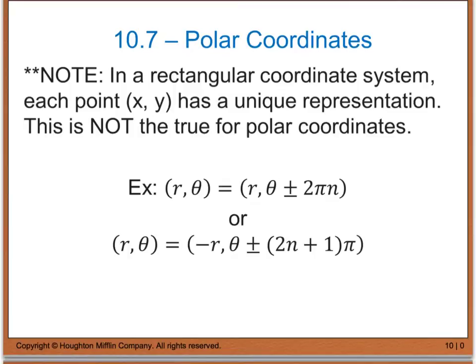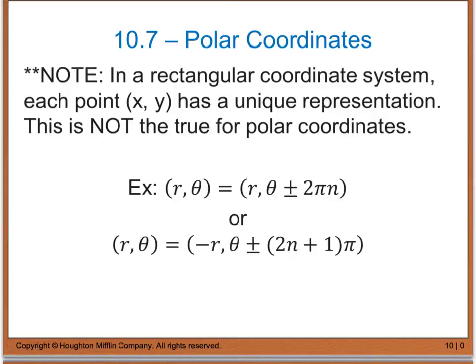Now, one thing I want you to make a note of is when we were dealing with rectangular coordinate systems, each point had a very unique representation. In other words, there's only one coordinate point that had 1, 1. There's only one coordinate point that had the location of 2, -3, and so on. However, when we're dealing with polar coordinates, this is not the case. In other words, I can represent the polar coordinate point r, theta as r, and then take theta and add or subtract any increment of 2 pi.